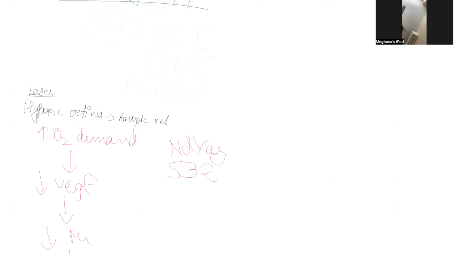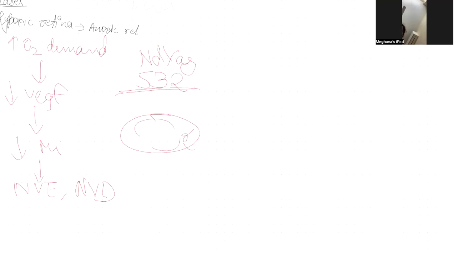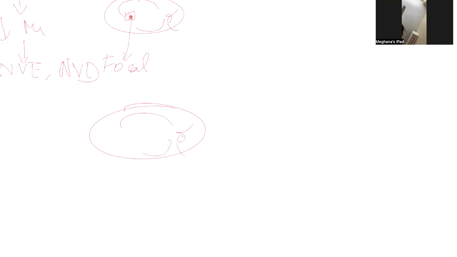So in laser, we have options called focal laser. When there is a presence of a microaneurysm, I just hit this part of the microaneurysm. This is called focal laser. The second one is grid laser. When the microaneurysms are scattered, I would target the area where there are more hemorrhages and I would form a grid. I would secure the borders with the laser. So this is called grid laser.